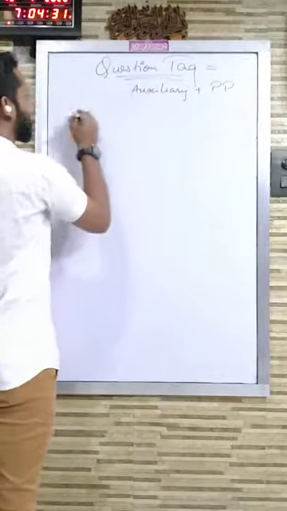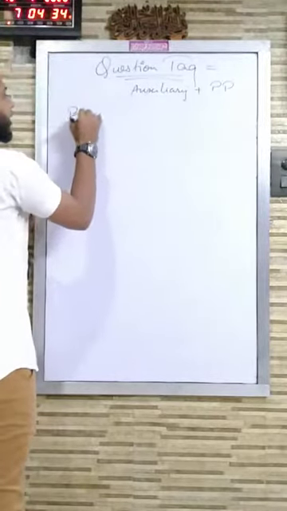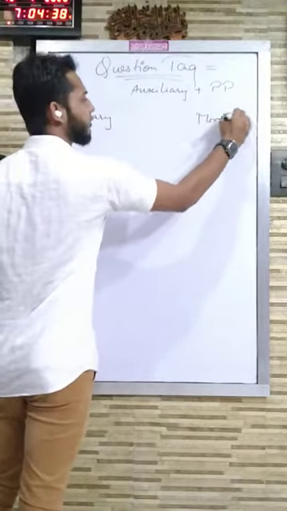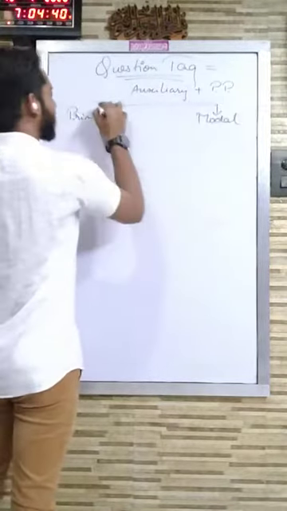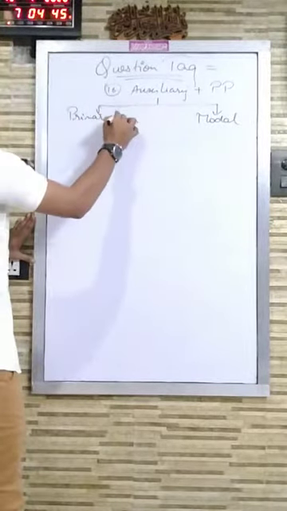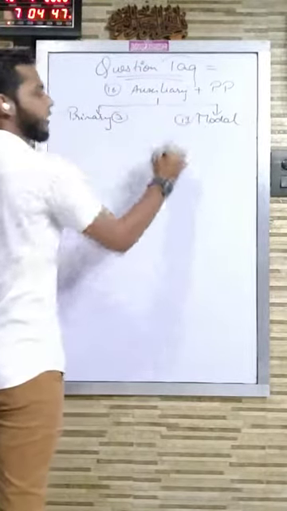Now coming to the auxiliary. Now see, auxiliaries are basically divided into two, that are primary auxiliary and, as you know, modal auxiliary. The auxiliary is of total 16 types, in that 3 are primary and 13 are modal auxiliaries.